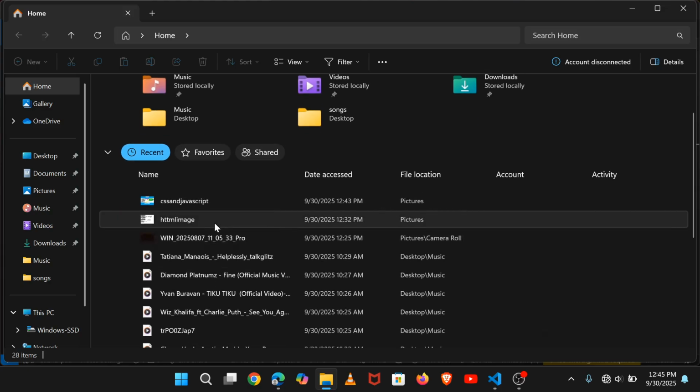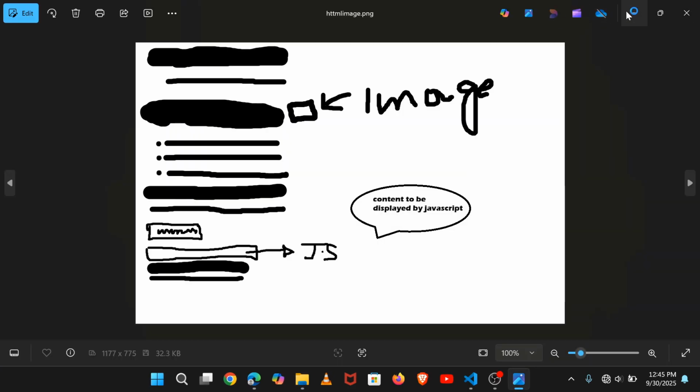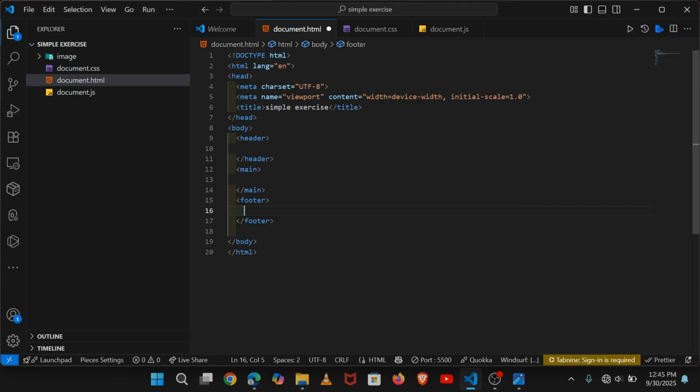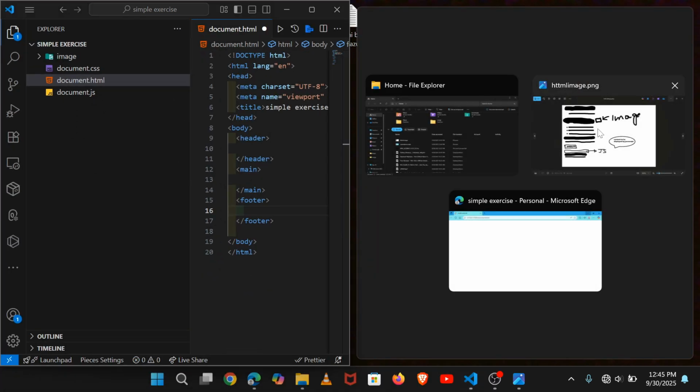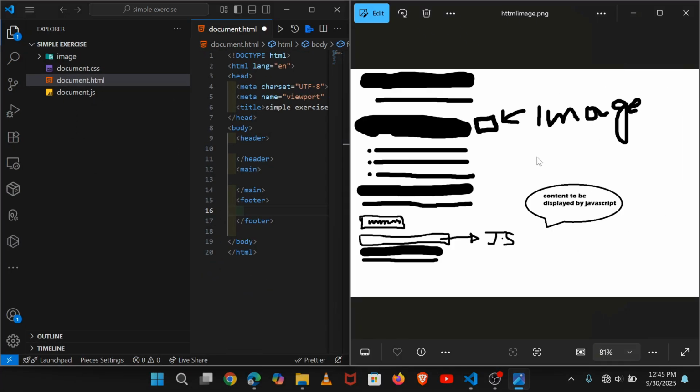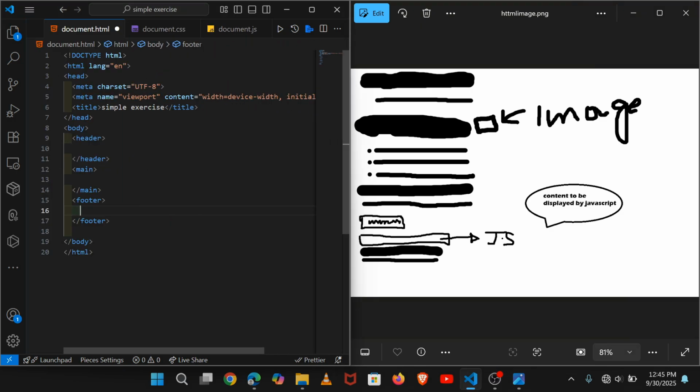Let me bring the picture here. Let me do it like this and bring this picture here. As we begin with the picture, you can see we will need inside the header a heading 1, which is the element that has the large font size that will be displayed on our browser. Let's say learning